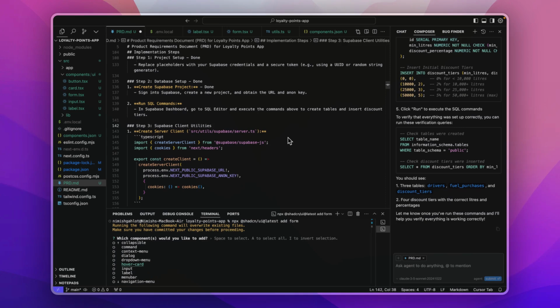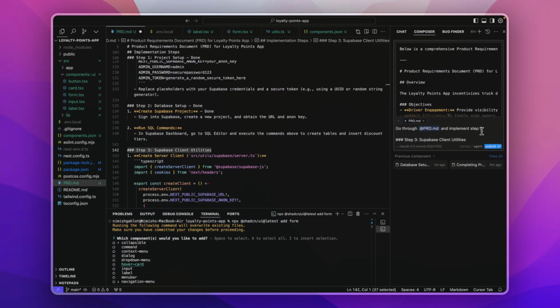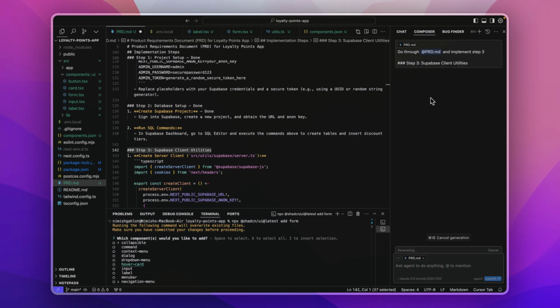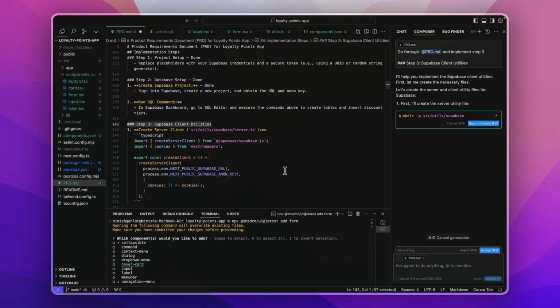Now we don't have to change anything within our Supabase. All of the rest of the steps would be within Cursor itself. So I've put in the same prompt over here mentioning that we just go through the PRD and implement step 3. Just to be mindful of your time, from this point onward, I will just speed up the entire process. I will just do the exact same process where I'm asking Cursor to implement these steps mentioned in the PRD, and I would be verifying this throughout the process so that I know that it is doing the right thing.